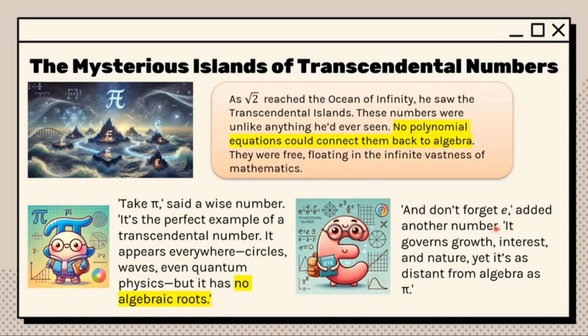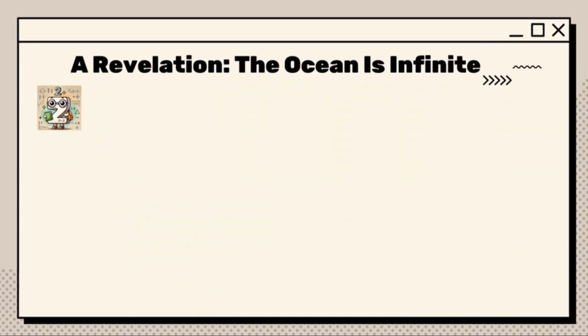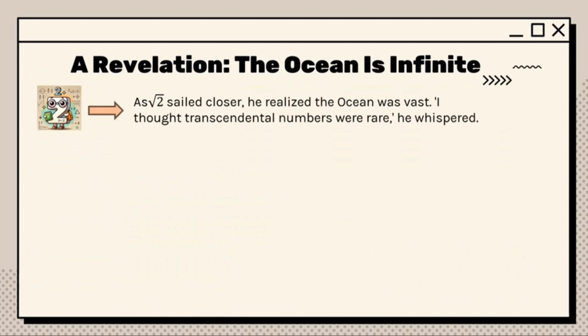And don't forget e, said another number. It governs growth, interest, and nature, but it's as distant from algebra as pi. As the square root of 2 sailed closer, he realized the ocean was vast. I thought transcendental numbers were rare, he whispered.